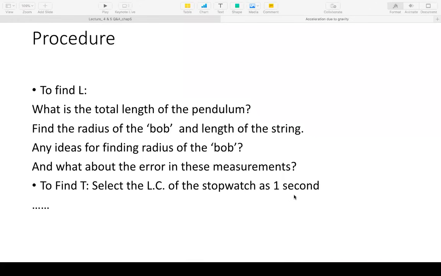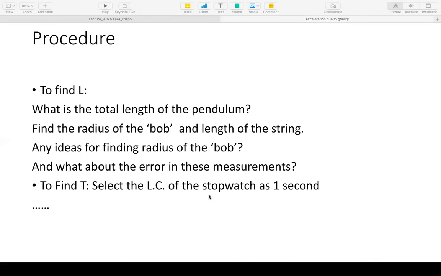Choosing the correct measuring apparatus with the appropriate least count for the given task is also a thing to be learned in a physics experiment. A little later we can discuss why 1 second should be the least count, once we know the ballpark value of the time period that we are going to measure.